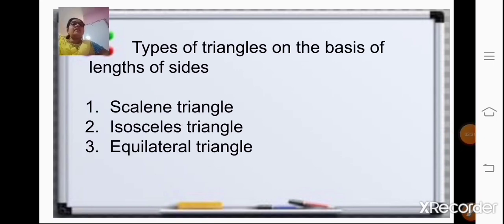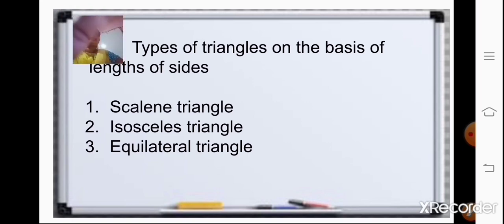Now under types of triangles, on the basis of lengths of sides, we have studied the scalene triangle, isosceles triangle and equilateral triangle. A scalene triangle is a triangle where no two sides are equal, that is, all three sides are of different measurement. An isosceles triangle is a triangle where two sides are equal and the third side will be the base. Whereas in an equilateral triangle, all three sides are of the same measurement. So all three sides equal is called an equilateral triangle.